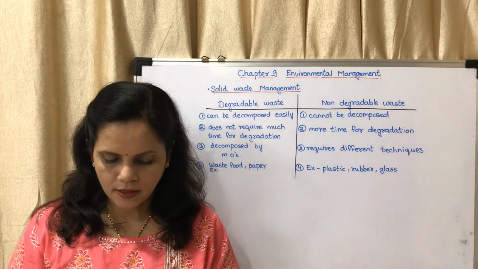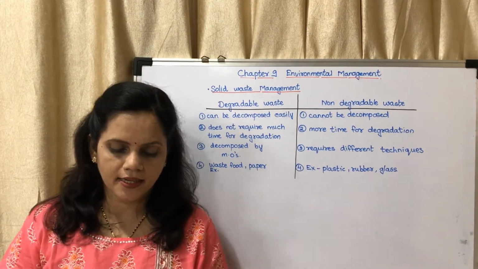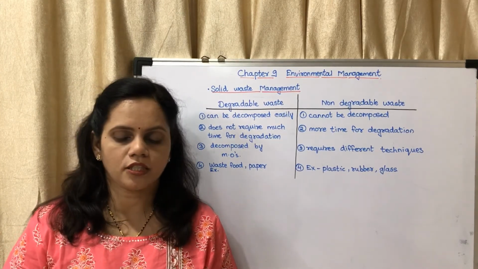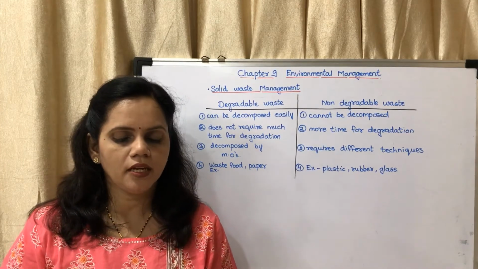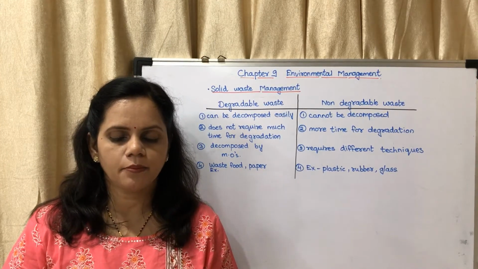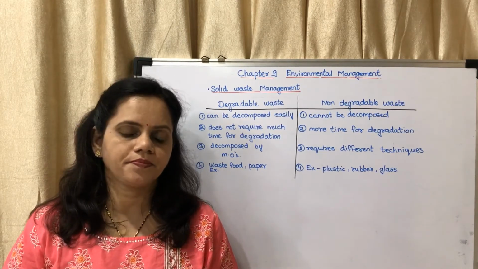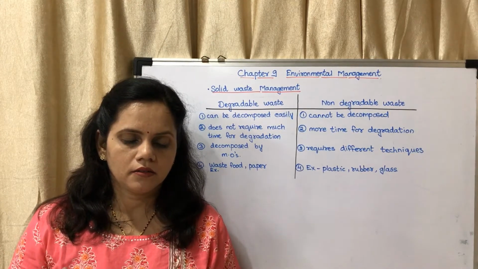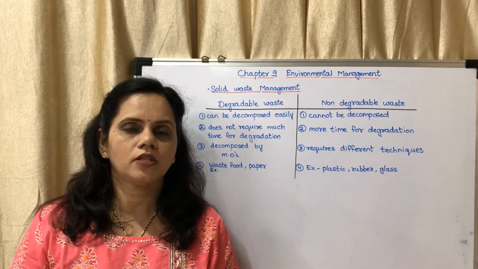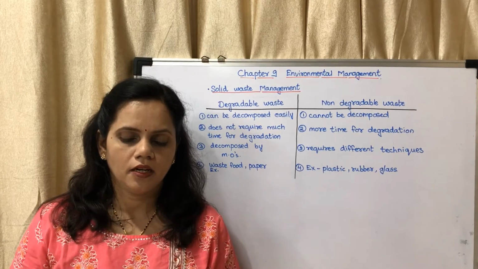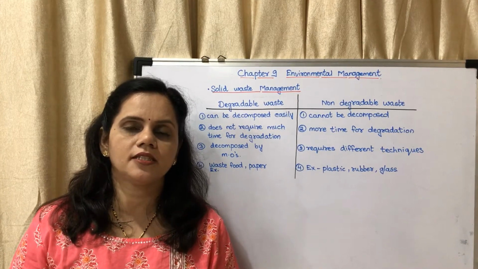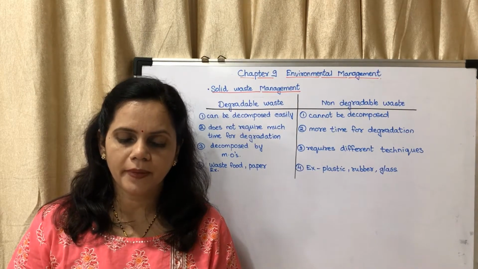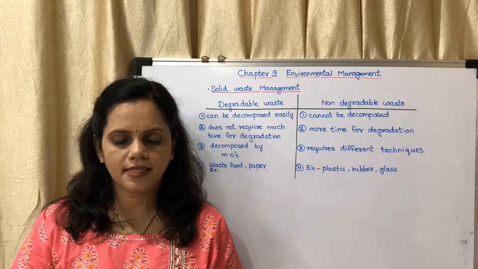Okay, next is page number 100. Observe and discuss. There are two diagrams given, A and B. These questions are important. Generally they give you the diagrams and ask questions. What is the main difference between what we see in the two pictures alongside, 9.2a and b? In 9.2a you may see that there is garbage lying here and there. Okay, so the place is not clean, whereas in the second diagram it is clean because there is no waste lying here and there.